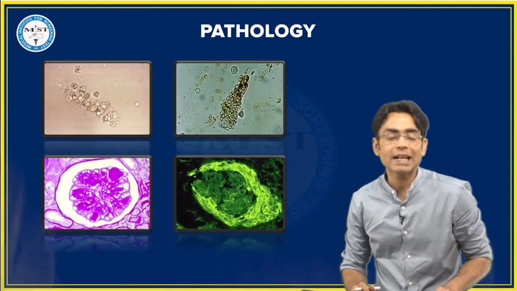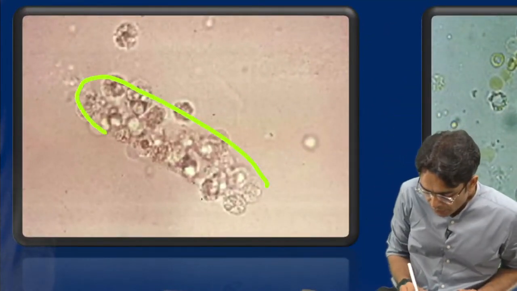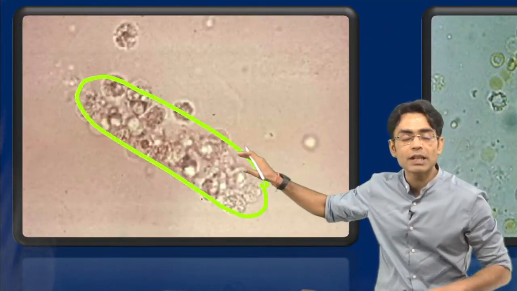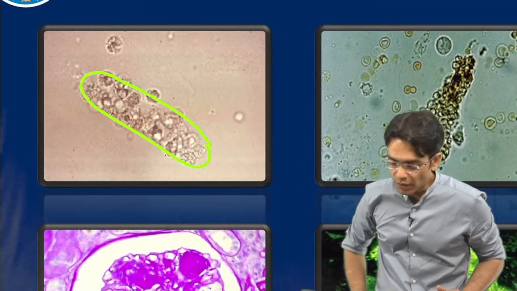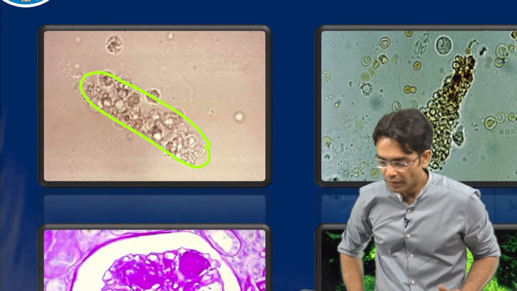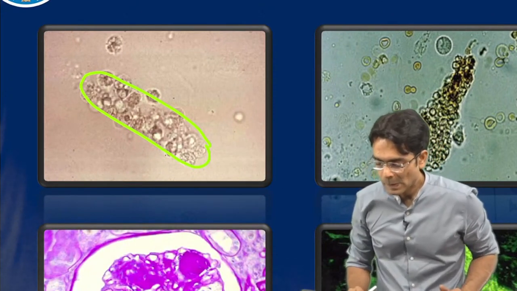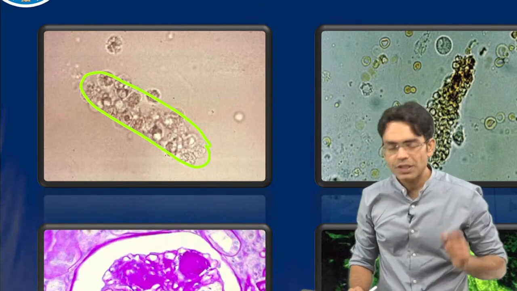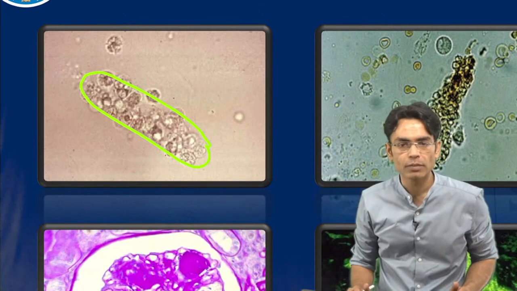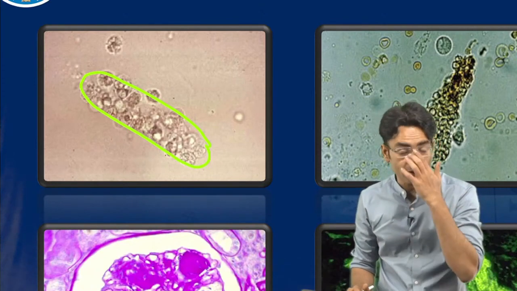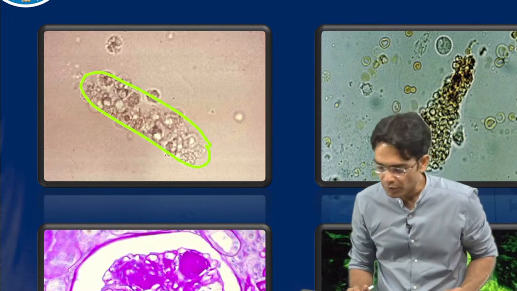Now, what exactly are you seeing here? What is this? This is a cylindrical structure seen in a urine examination. Beta, what is this thing found in the urine? Shrijit, initially things could be focal, but eventually they will become diffuse only, because diabetes is going to damage the whole kidney, the whole glomerulus. So initially it might be focal, but eventually it will become diffuse.